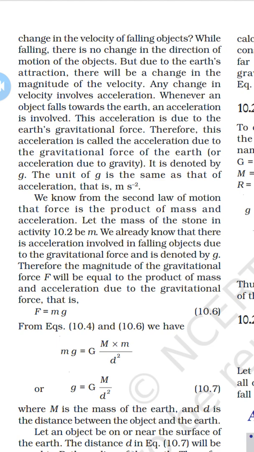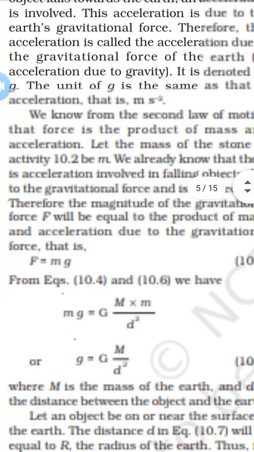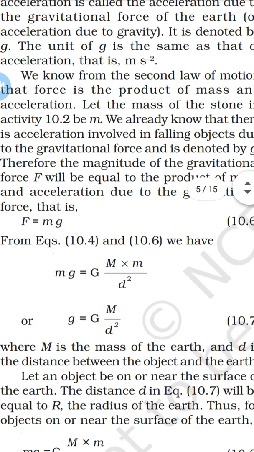Now we know the second law of motion, F is equal to mass into acceleration. In place of acceleration we write small g, and we obtain F is equal to mg, that is equation 10.6. F is equal to mg. In place of F is equal to ma, instead of a you should write g, so F is equal to mg.